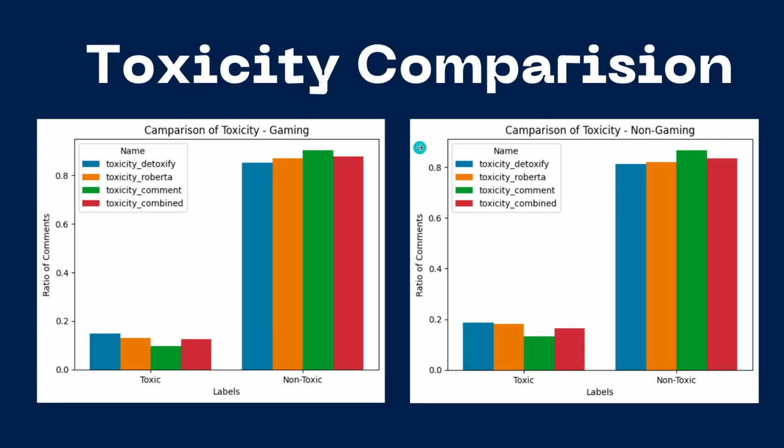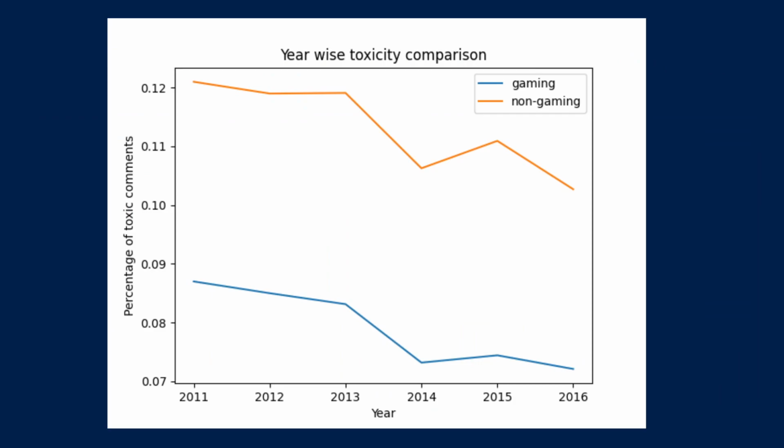Now this is again the toxicity comparison for the data of 2011 to 2016, with a 1 lakh random sample, so 1 lakh gaming comments and 1 lakh non-gaming comments. Again, as you can see, the non-gaming subreddits are more toxic, and this is the annual trend. Non-gaming subreddits are far more toxic consistently for all the years, but the general trend is going down, which is because the moderation on the internet is increasing over the years. People are far more serious about what discourse is happening on the internet.